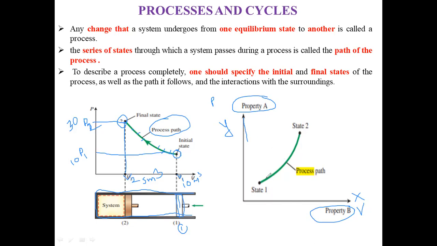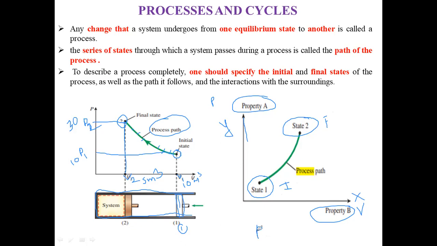The initial state 1 becomes state 2, which is known as the final state. This is the final state, and this is the initial state. So this is known as a PV diagram.